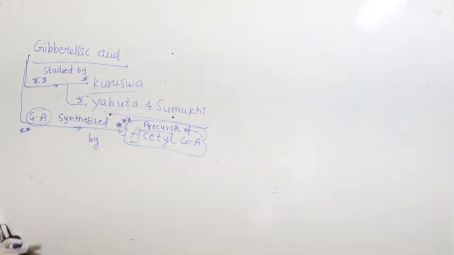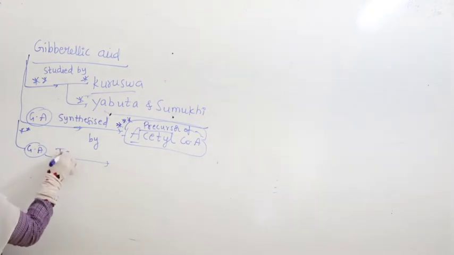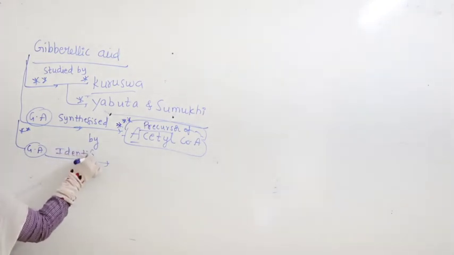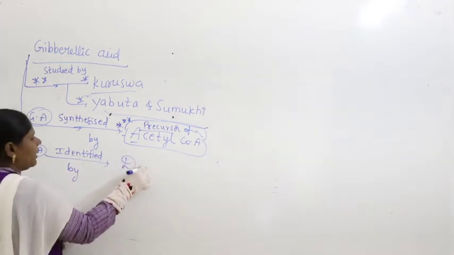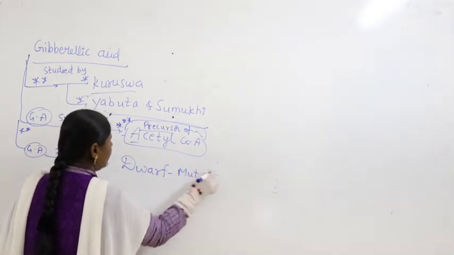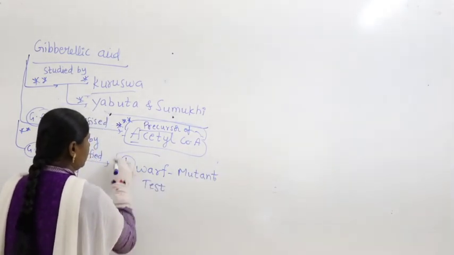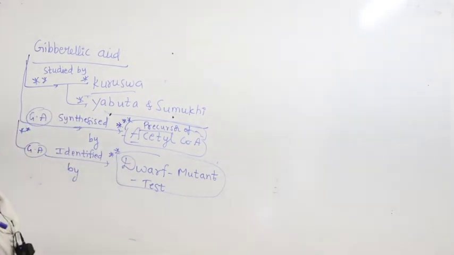Now, with what test can you identify gibberellic acid? It is easily identified by the dwarf mutant test. What about auxin? The Avena curvature test. For identification and isolation of auxins, it is the Avena curvature test.